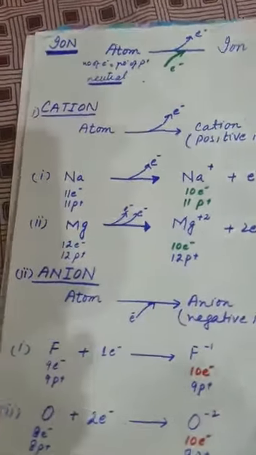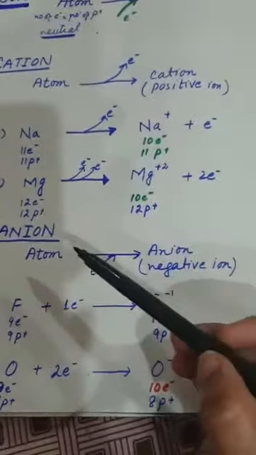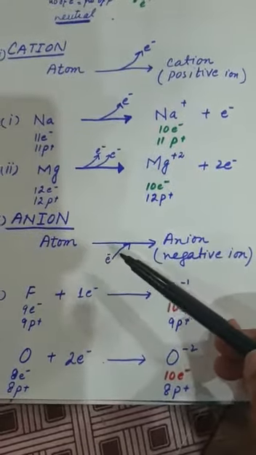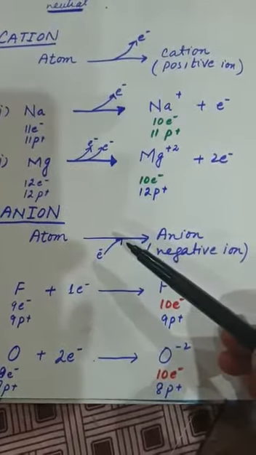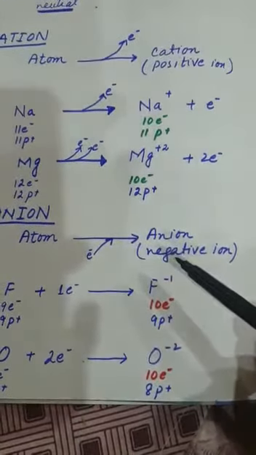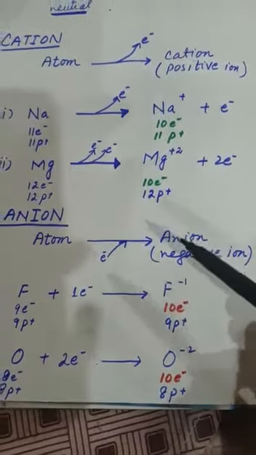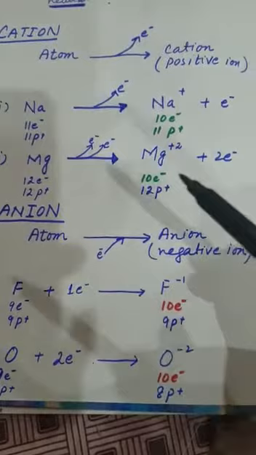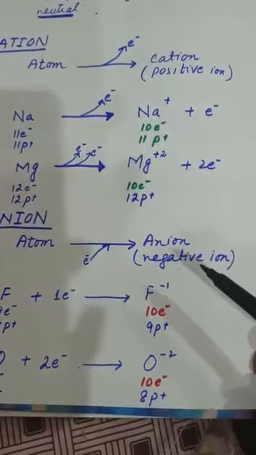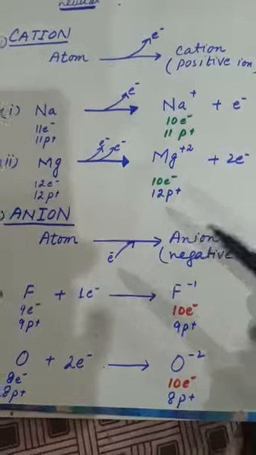Now we will discuss the anion in detail, that is, what anions are. As you can see, an atom is a neutral particle, but sometimes an atom gains electrons during a chemical reaction. By the gain of electrons, an atom acquires a negative charge. This negatively charged ion is known as an anion. How will you define an anion? When an atom gains electrons, it acquires a negative charge. That negatively charged particle is known as an anion.